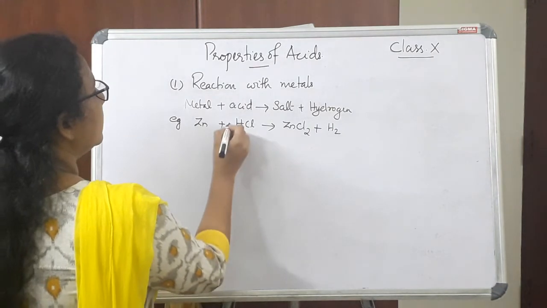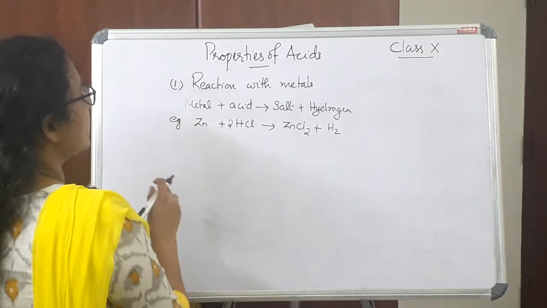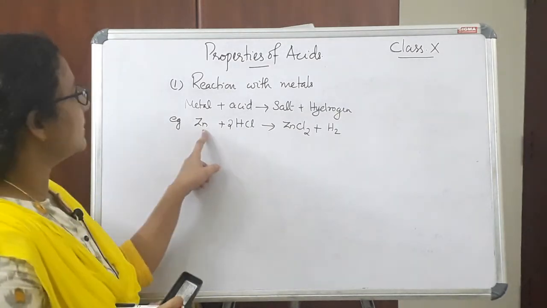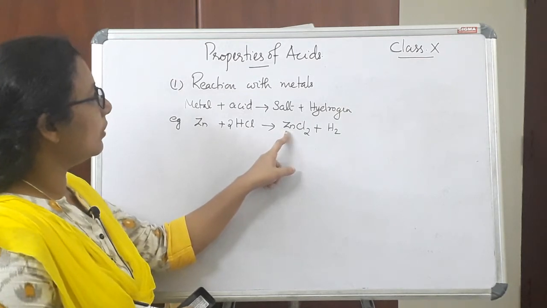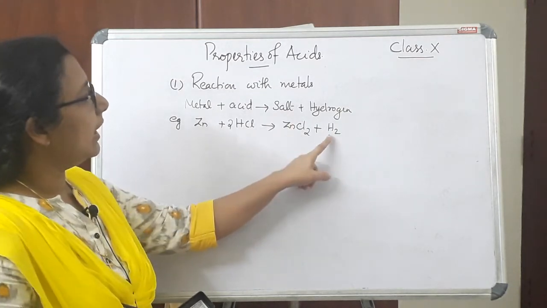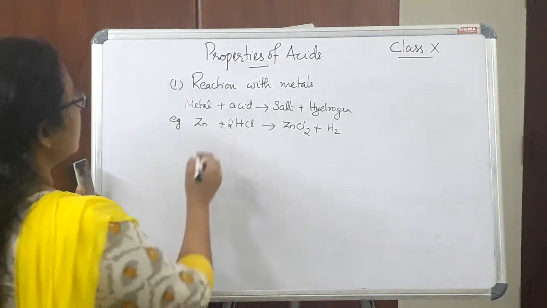In this equation we need to balance. So 2 should be added here. So this is the reaction. When zinc metal reacts with hydrochloric acid, it produces zinc chloride, that is a corresponding salt, and hydrogen gas is evolved. Now let us write one more example.